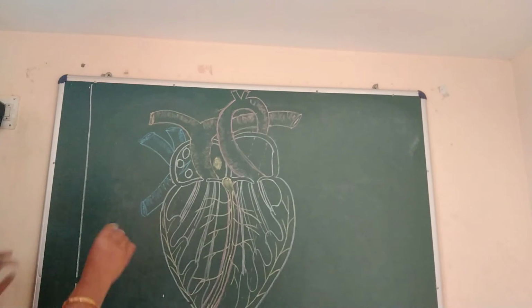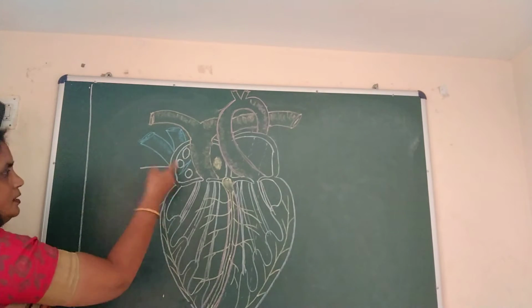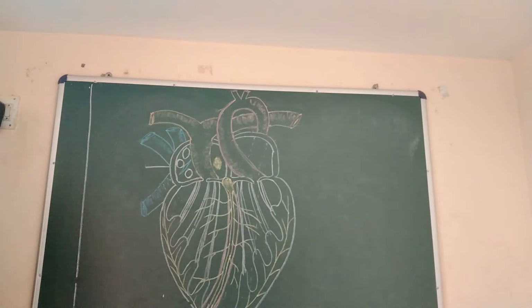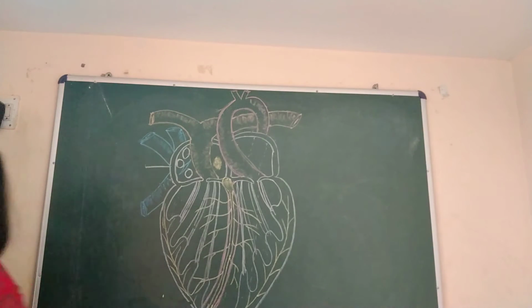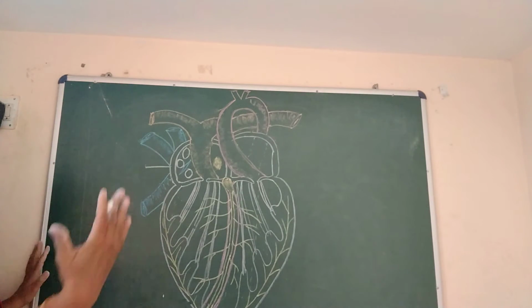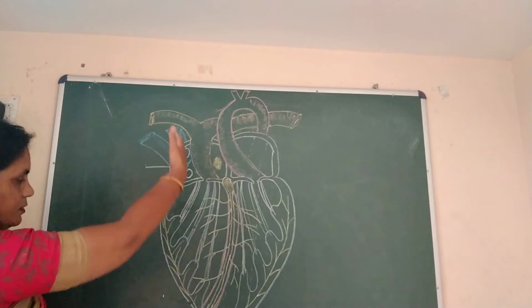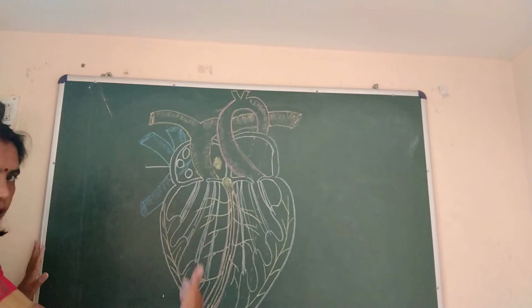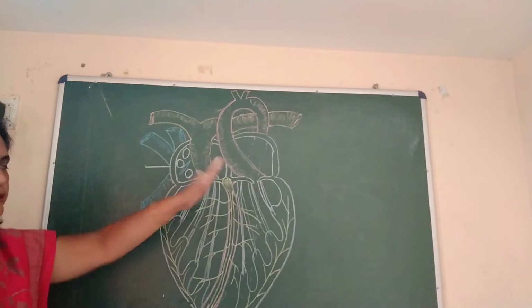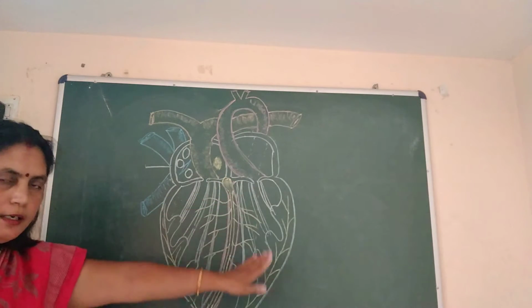Okay, now this structure. I have told you that upper chambers are known as auricles or atrium. So see, children, this is my right hand. So this part of the heart which is opposite to the right hand is the right part, and which is opposite to the left hand is your left part.